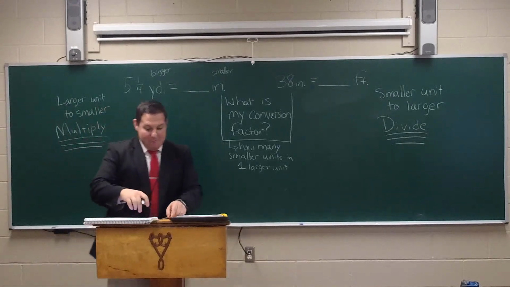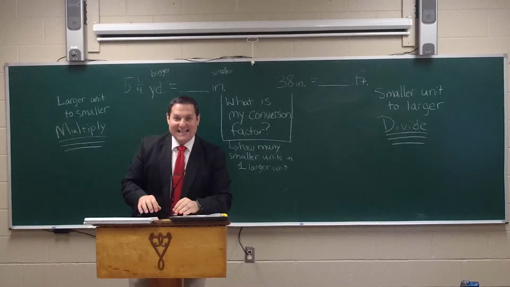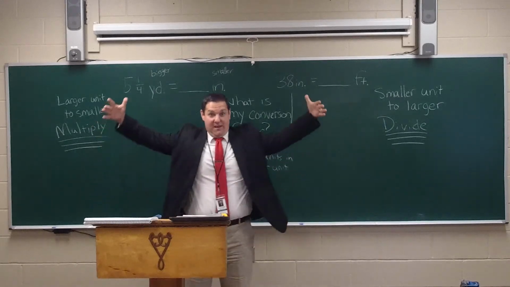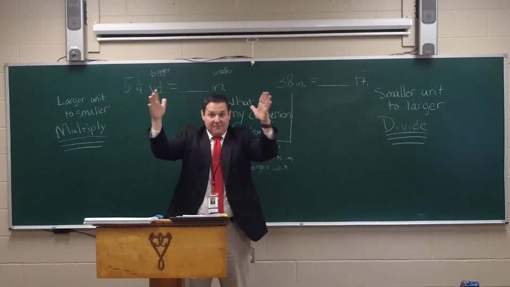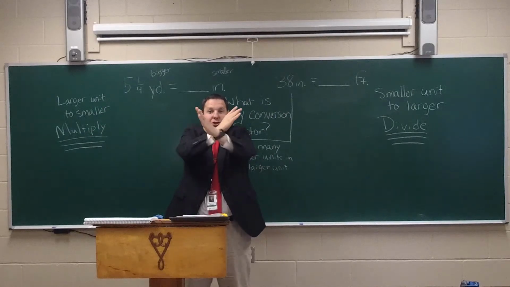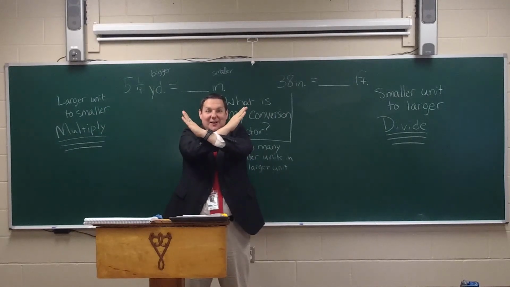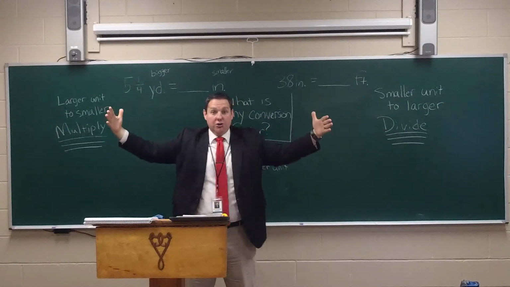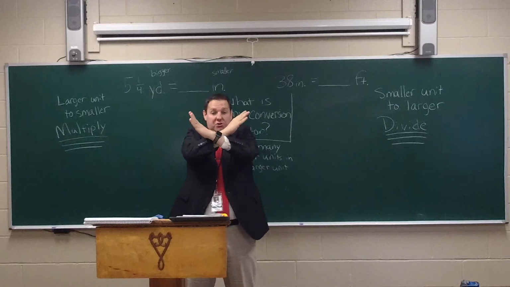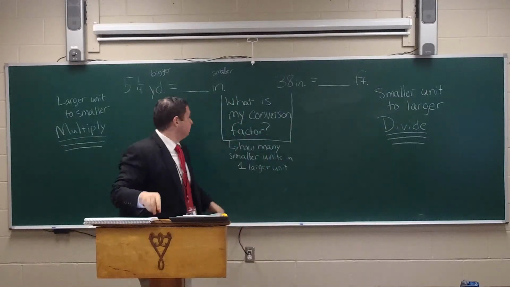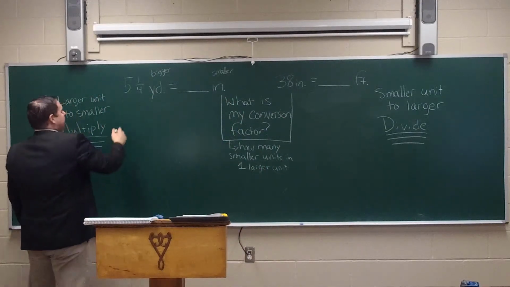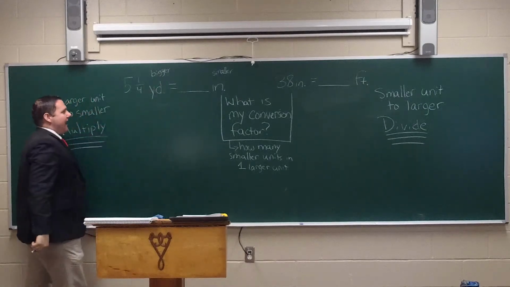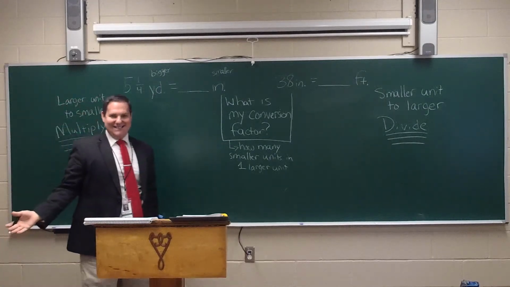Now, something I remembered since I was a little one is this: you're going from something larger to something smaller, so you multiply. Here's your x, to show you multiplication. Let's try that. You do it with me. It'll help you remember. Larger to smaller, multiply. So we're going to take 5 1/4 yard, and we're going to multiply it by what?